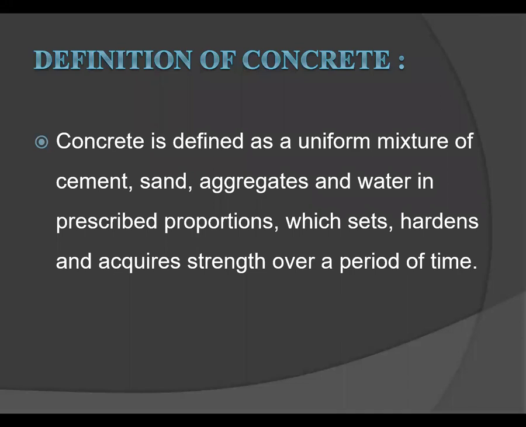So the concreting operation consists of measuring the ingredients. Ingredients means the cement, sand, aggregate, and water. These are the concrete ingredients. Then mixing them to obtain a uniform mixture. Then placing the concrete in the mold, which is known as the formwork. Then compacting and allowing to set and then curing for an appropriate period.